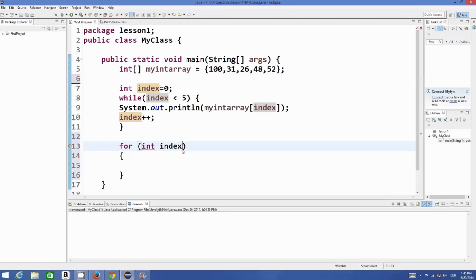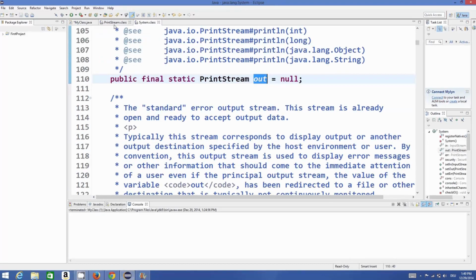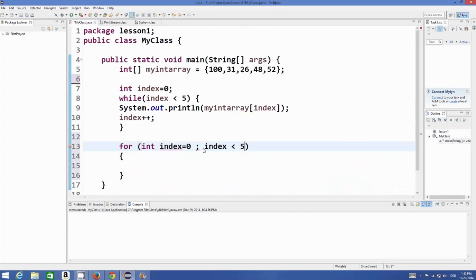So you can initialize index is equal to 0 and then a semicolon, and then you can check the condition, which is index should be less than 5. And then the third part is the increment. We were doing the increment like this, but in a for loop you can increment this index inside this expression itself.